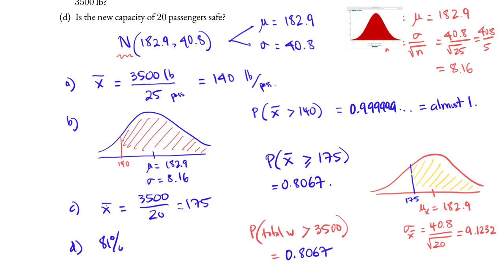And so there is an 81% chance that it goes over the capacity, and for safety purposes, that probability is simply too high. And so we would conclude that this is not safe enough for anyone who wants to take the water taxi.